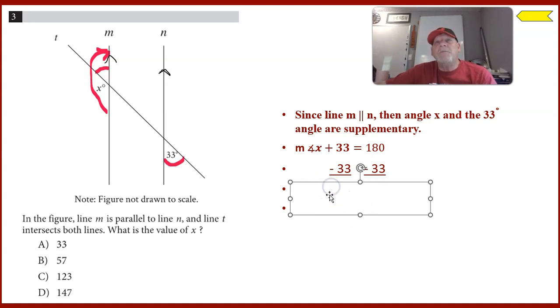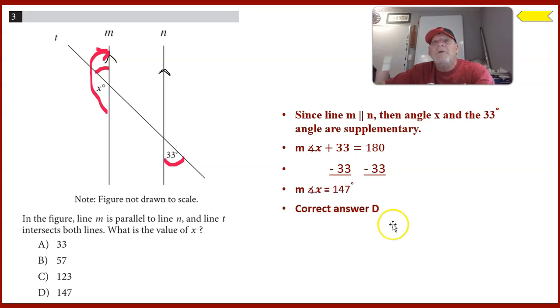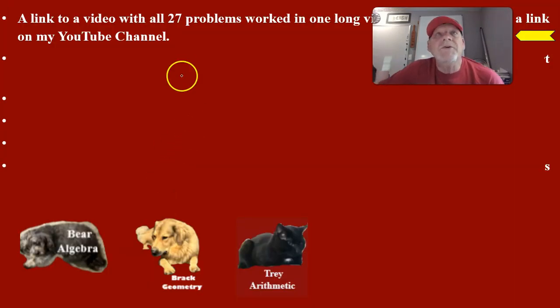So I use the subtraction property of equality, and when I subtract them, I get 147 degrees, or choice D. Hopefully you were able to get all three of these right in this first module 2 video that I'm doing.